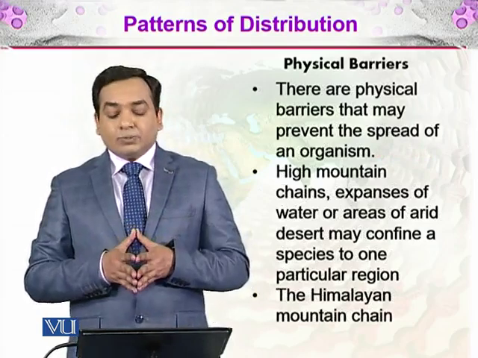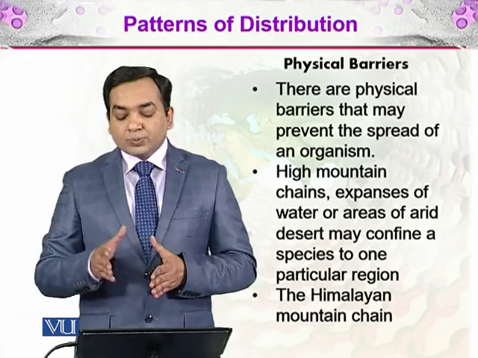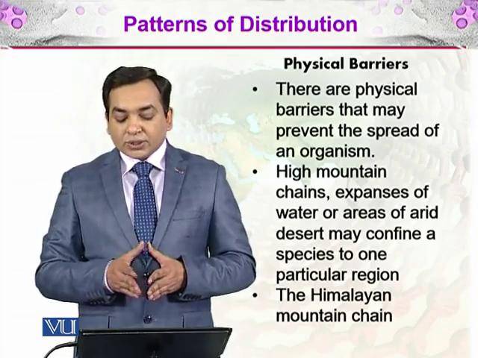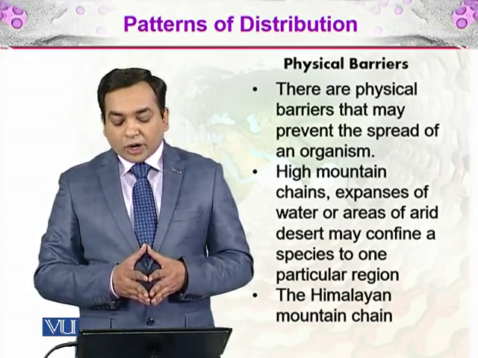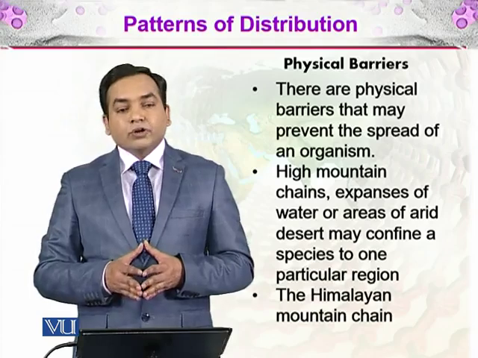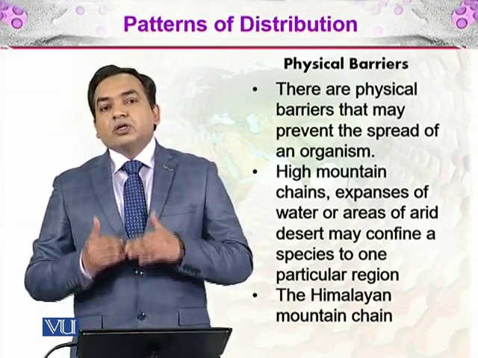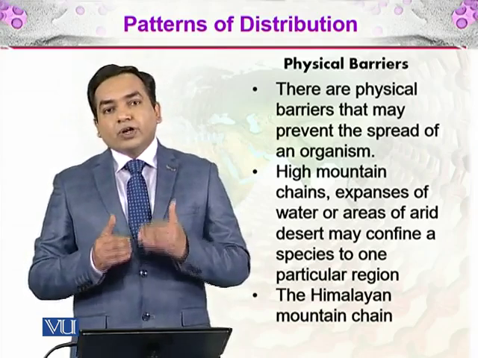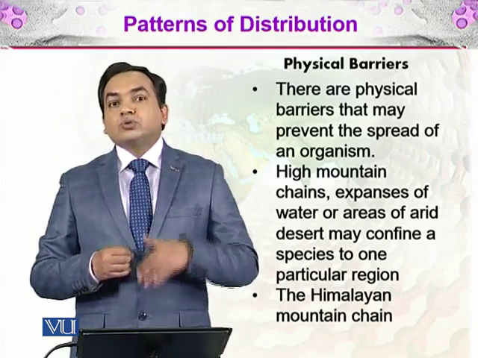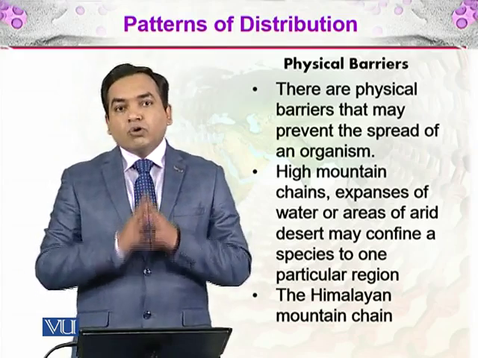There are physical barriers that may prevent the spread of an organism. For example, high mountain chains, expanses of water, and areas of arid desert may confine a species to one particular region. For example, the Himalayan mountain chain. If we see the biodiversity found to the south of the Himalayan chain and to the north of it, they have different flora and fauna.